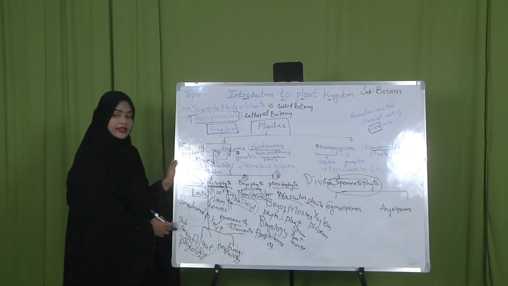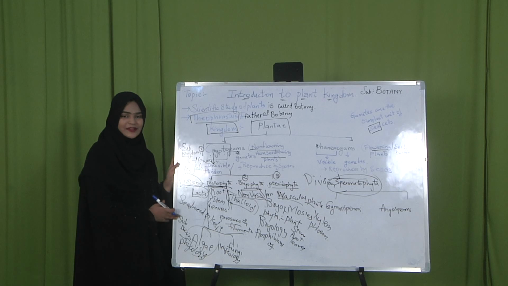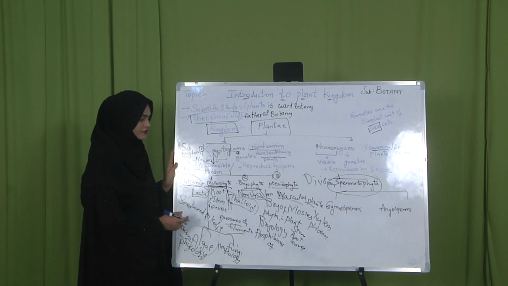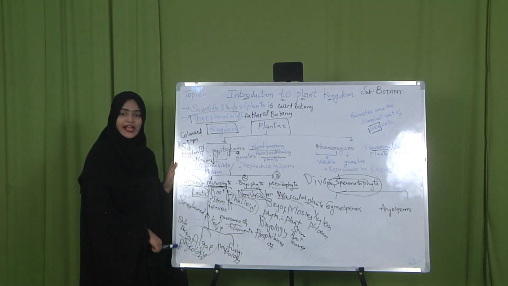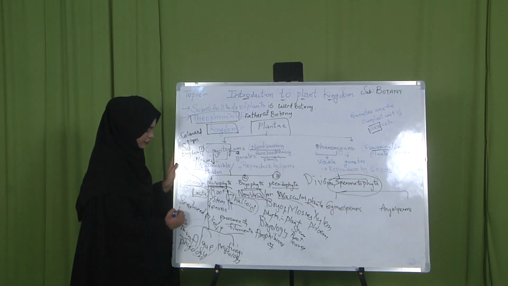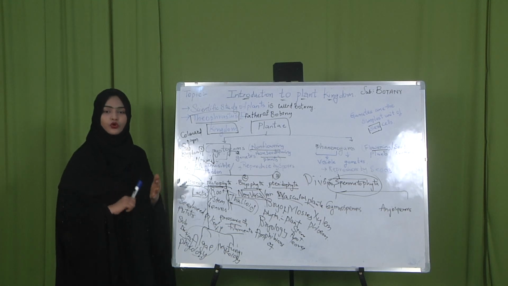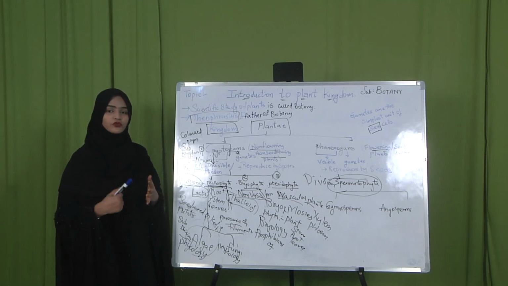In algae there is chlorophyll present. Along with that, some colored pigments are also present, which help algae to prepare their food on their own. So algae are called autotrophs because they have chlorophyll and some color pigments which help the plants to prepare their food on their own.